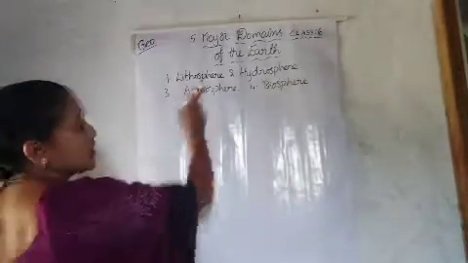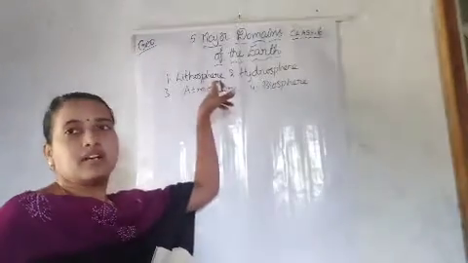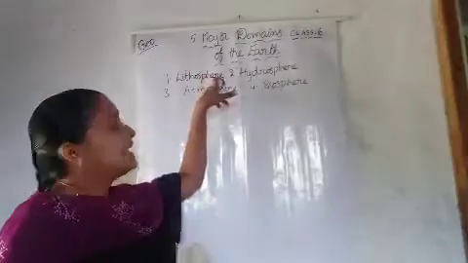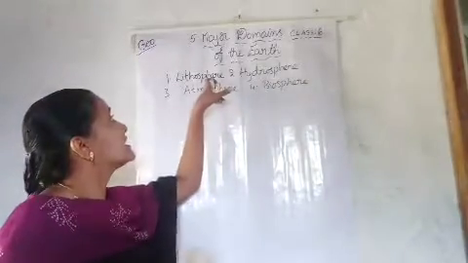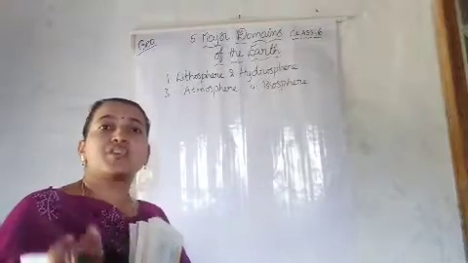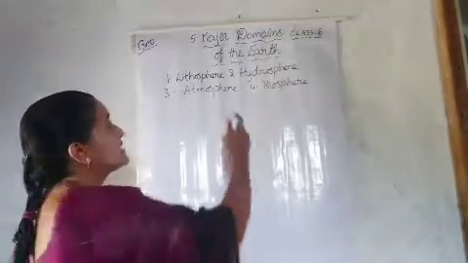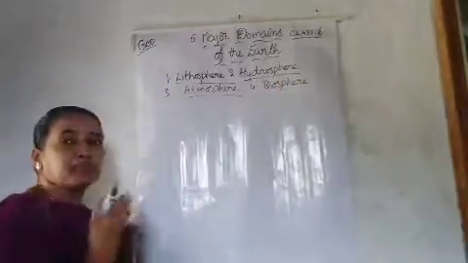In this, lithosphere means the continents, the layers of the earth, and the continents spread on the earth's surface. I have explained that in the lithosphere. Hydrosphere means the ocean bodies which spread on the earth's surface. That also I explained. Now let's see atmosphere.